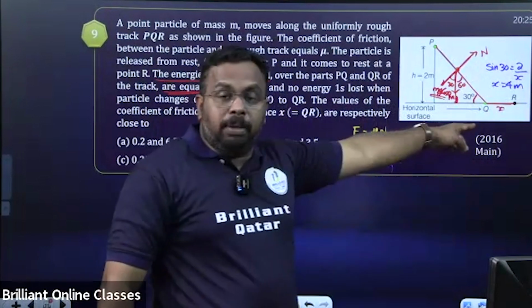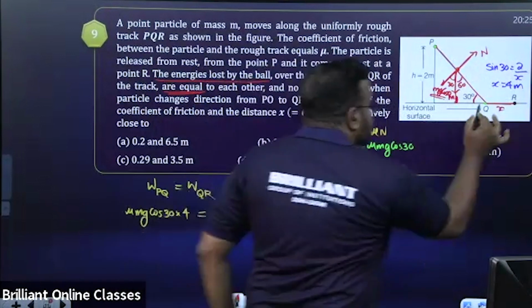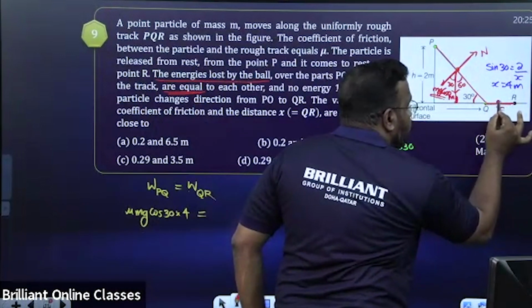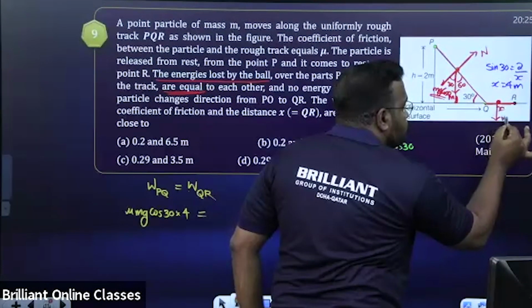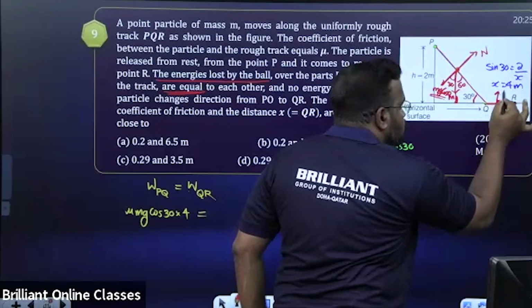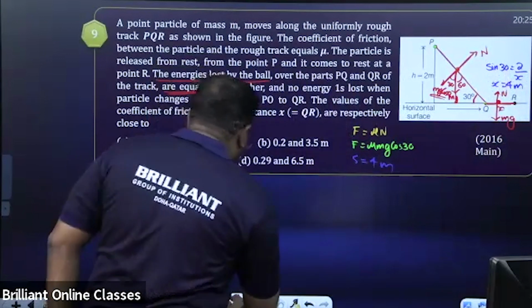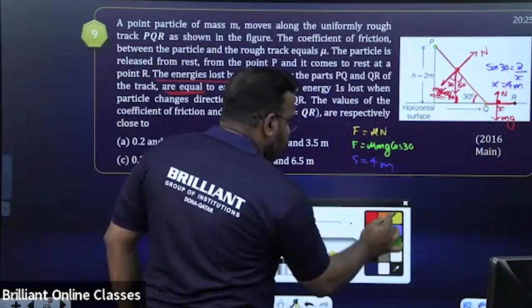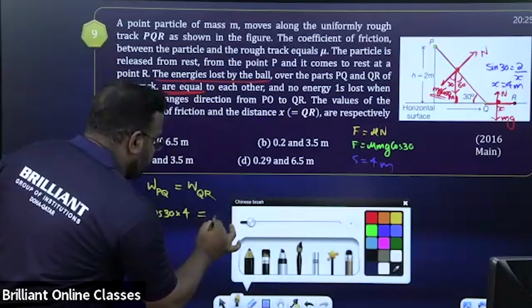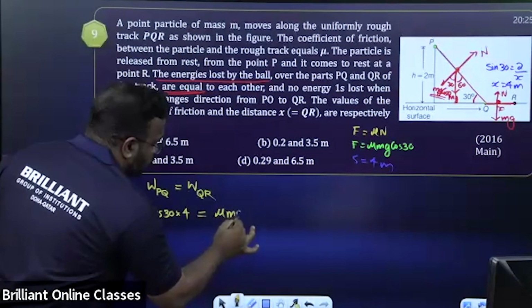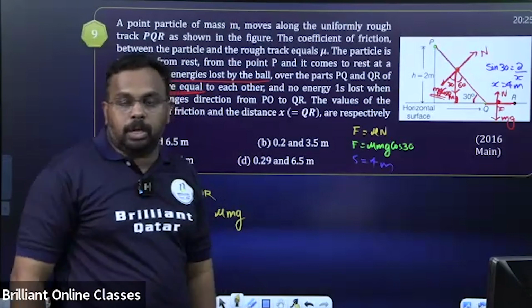So again, there will be friction, but the advantage over there is it is a horizontal surface. So if M is the mass, the weight will be mg. Normal reaction will also be what? Mg only. So what will be the force of friction in that case? Mu N, mu mg. So I'm writing work done. Force of friction is mu mg. No need of substituting cos theta. Mu mg only.